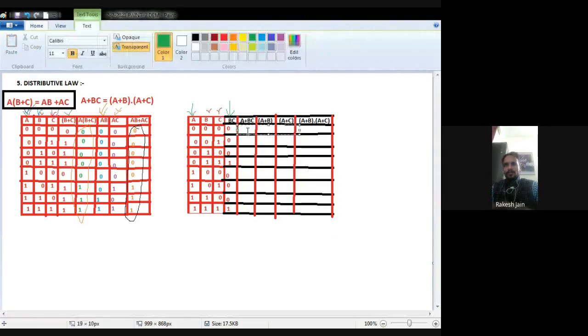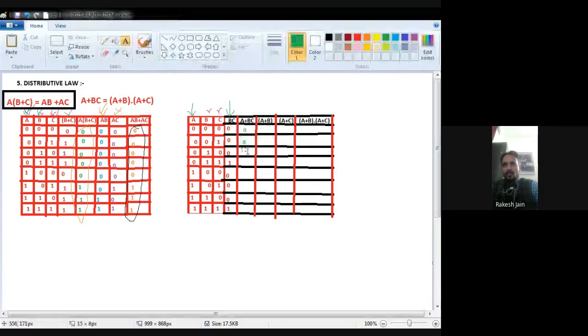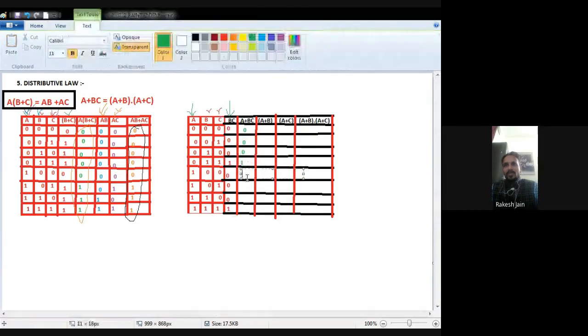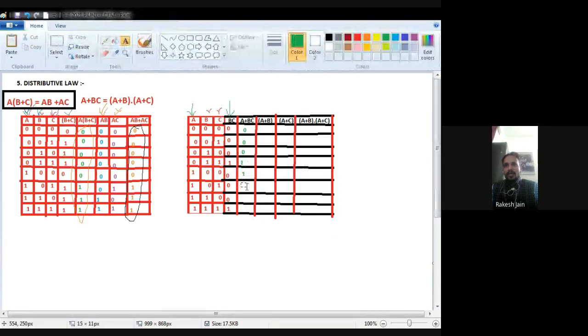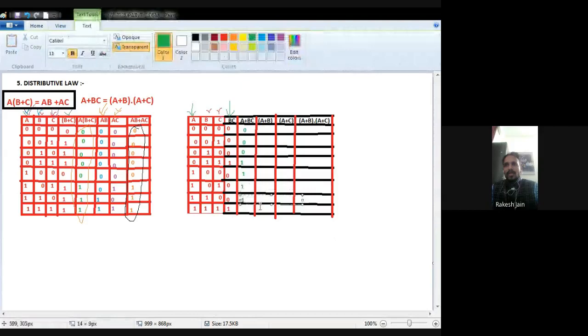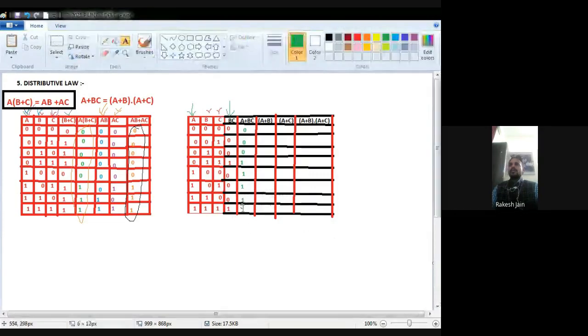First we require at the LHS side A plus BC, so we require BC. I put a place for BC. Then to perform the LHS I have to do A plus BC, and this will be my LHS. I will do it here.